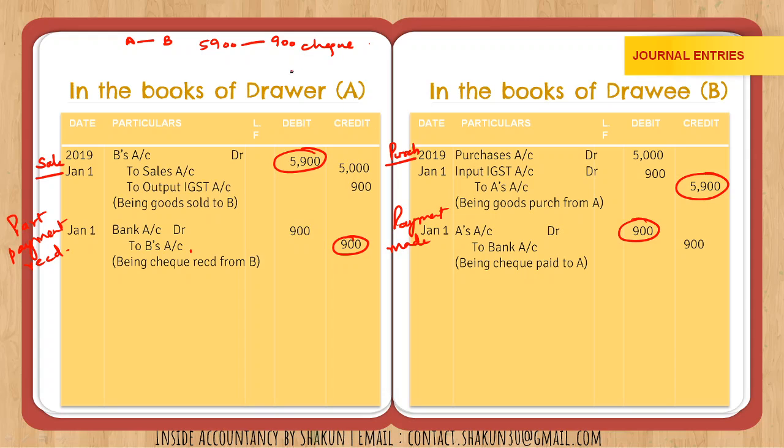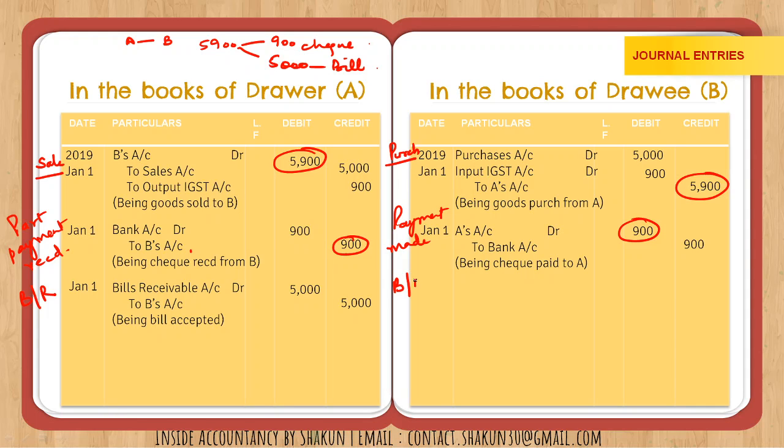Now then he says that on the balance amount, what is the balance amount? 5000. On the balance amount a bill is made and it is accepted by B. So for the bill, when the bill is made, it is bills receivable for A and bills payable for B. So in the books of A, the entry is bills receivable account DR to the drawee's account. Now the entry has been made for rupees 5000. Why? Because B was debited with 5900, already credited with 900.